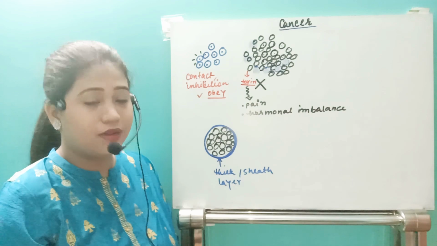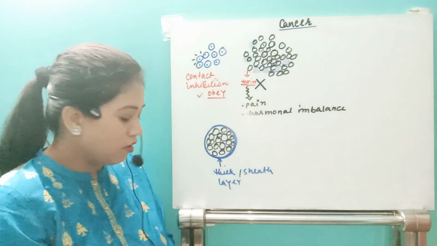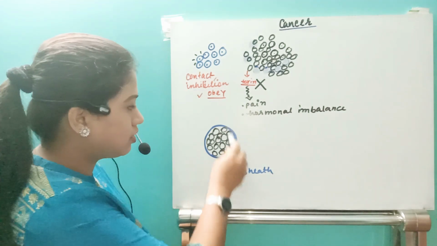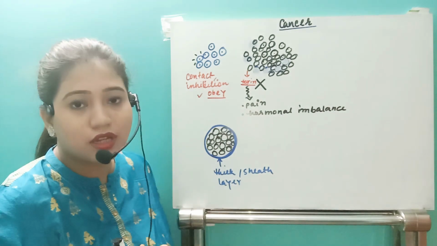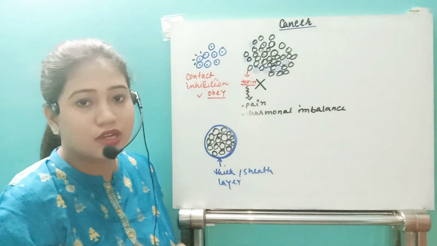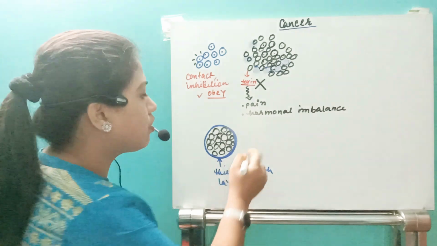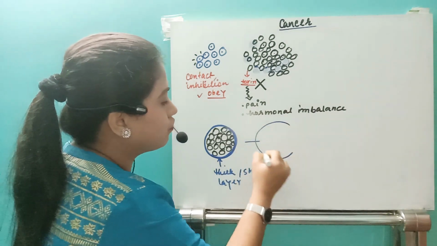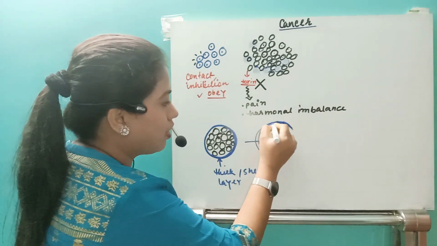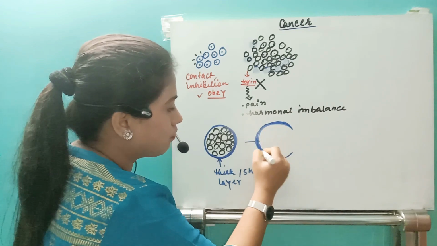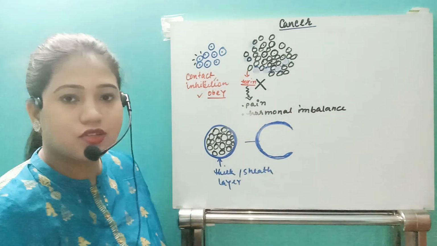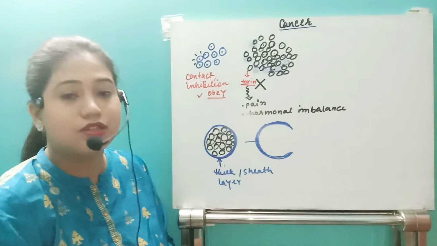But very often it is not happening. Why? Because this protective sheet can control the division only up to a certain time. At one period of time, that sheet will burst, right? And whenever that sheet bursts, those cancerous cells will go to the other spaces.